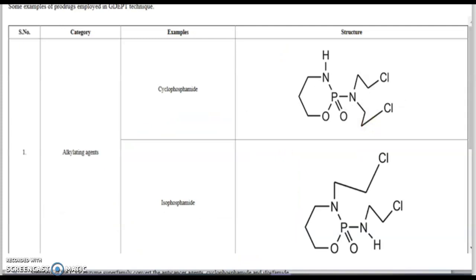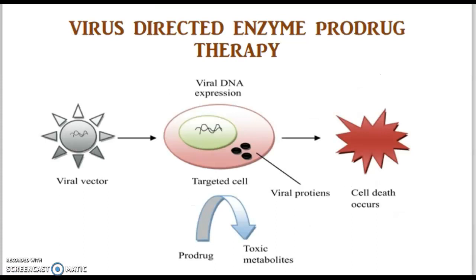Some of the examples of prodrugs which are used in gene-directed enzyme prodrug therapy are alkylating agents, for example, cyclophosphamide and ifosfamide. These are the prodrugs which are used in gene-directed enzyme prodrug therapy. Next very important prodrug therapy is virus directed enzyme prodrug therapy.